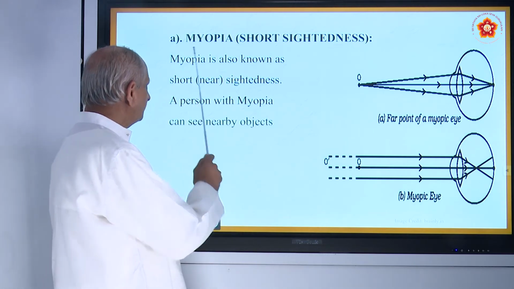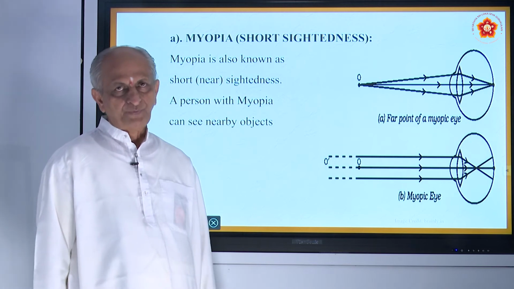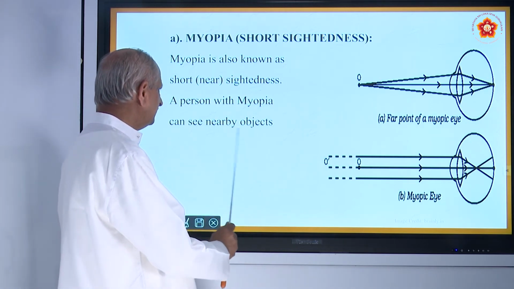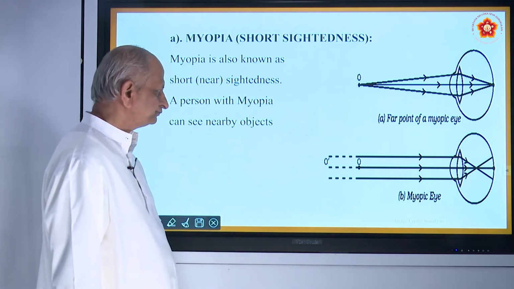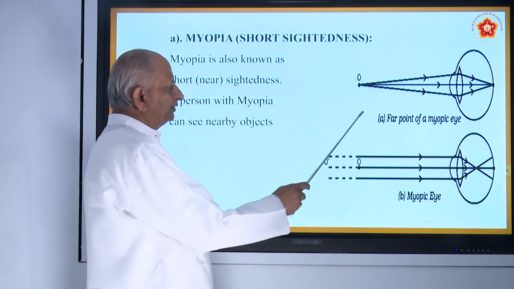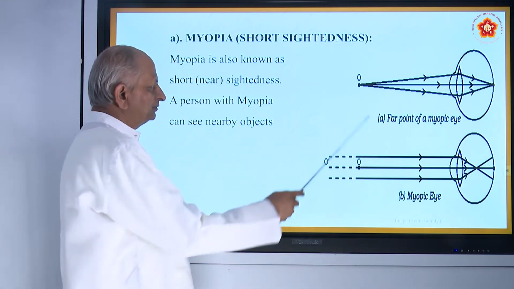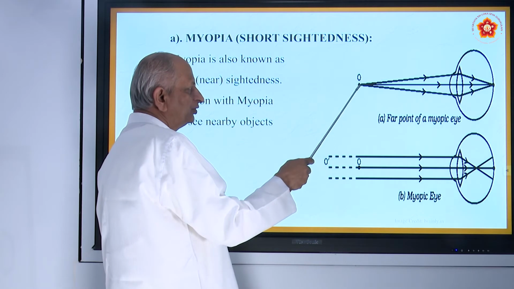So this is a biological term, myopia. And what is that? A person with myopia can see nearby objects. See, this is a myopic eye. Here the far distance is smaller.